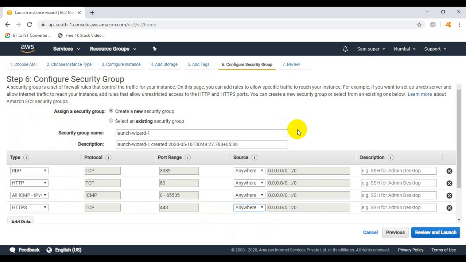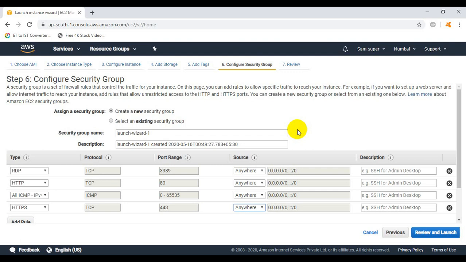But right now this is our testing environment, so we will not apply any kind of digital certificate, because the digital certificate is payable. We need to pay some amount for buying the digital certificate, and the digital certificate will provide the security and encryption for the communication between the web server and the web client.